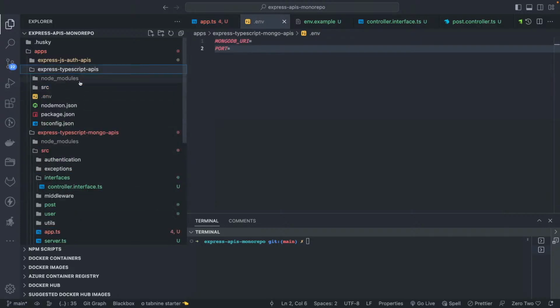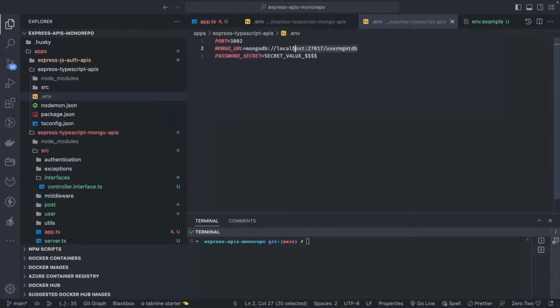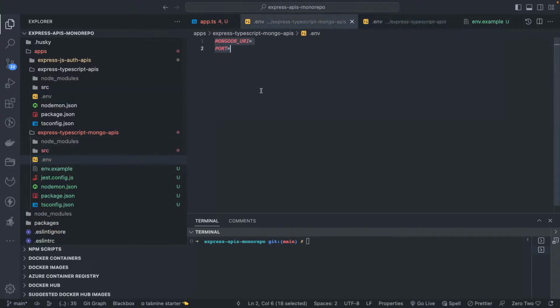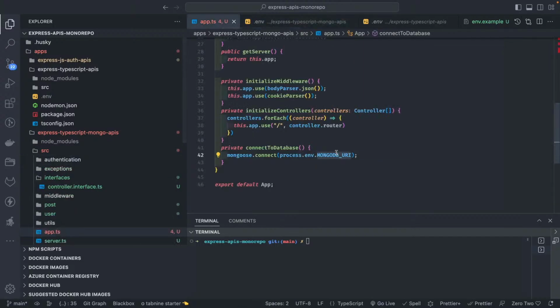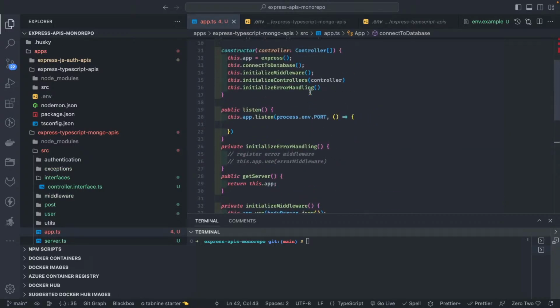I can steal the Mongo URL from here, even the secret value. It's Mongo URL, not MongoDB URI, so I can change this variable name. That's it. So this is my app instance, which is pretty much simplified with the classes.